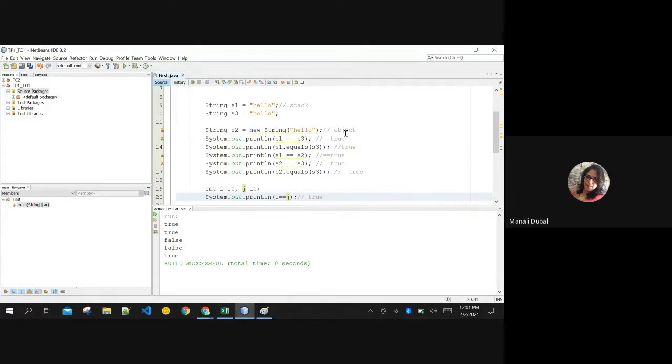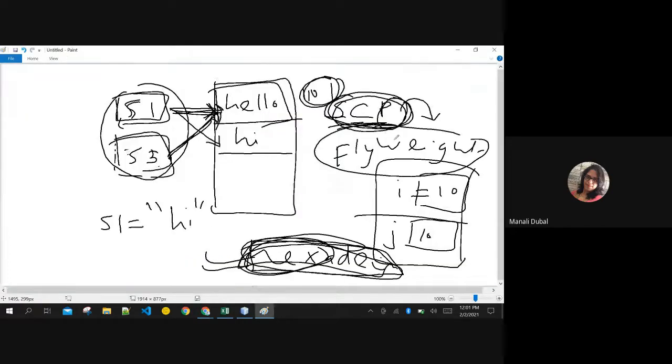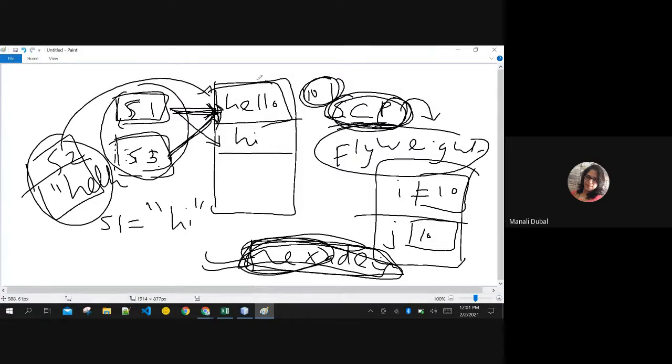All the objects that you are creating will never get allocation in the same SCP, your pool. Object S3 and S2 that you are creating are going to have their own memory allocation and their own value of hello. This memory allocation is not the same as SCP. How to make it the same as SCP? I'll show you.